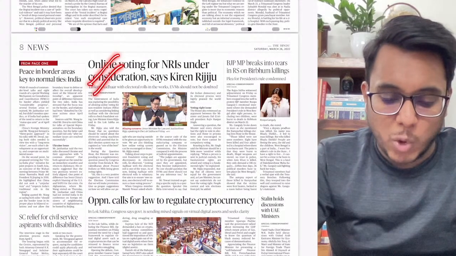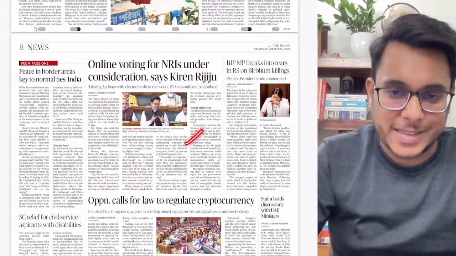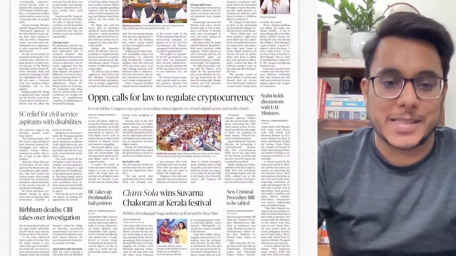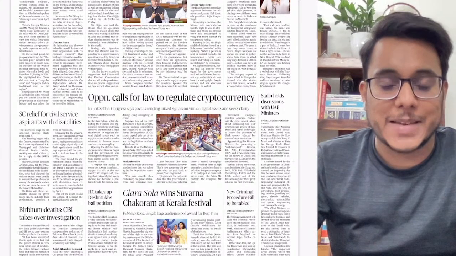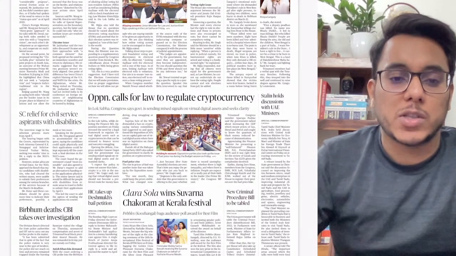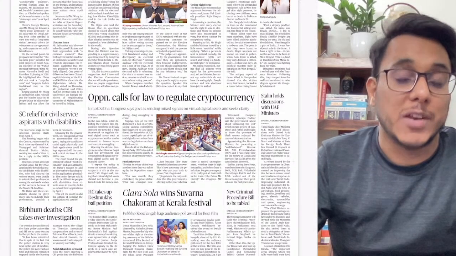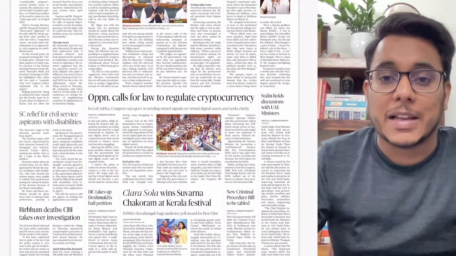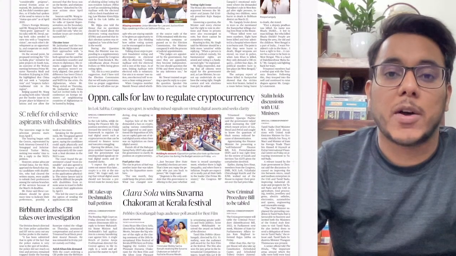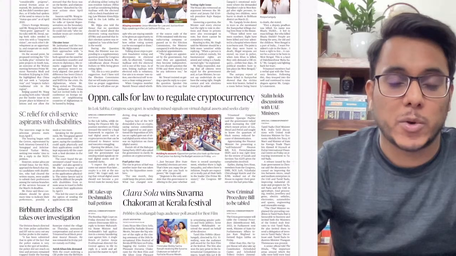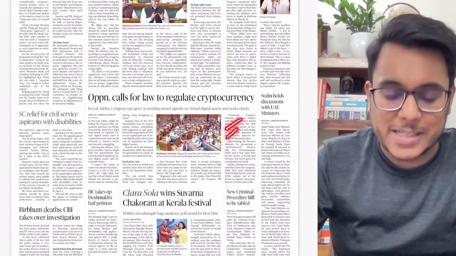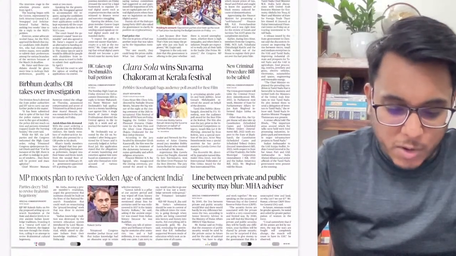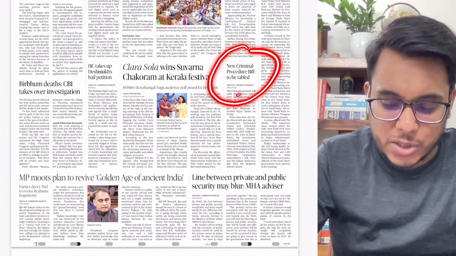Then online voting for NRIs under consideration. We'll see what is being talked about. Opposition calls for law to regulate cryptocurrency. Now guys, for the past few months it was expected that cryptocurrencies will be regulated. The government came out saying that 30% tax will be imposed, but a proper regulation or a bill on the status of cryptocurrency has been missing. So the demands have been made. Clear.